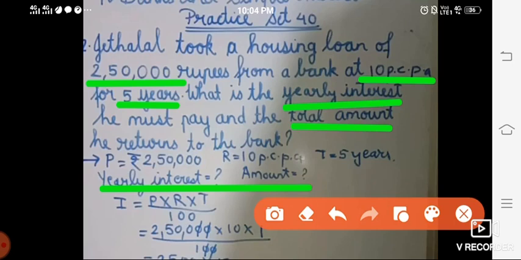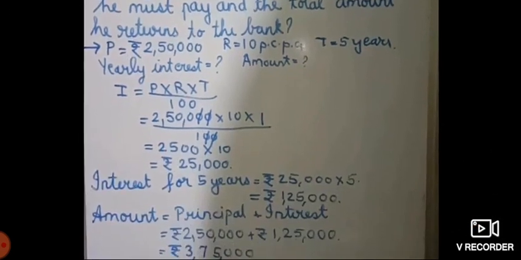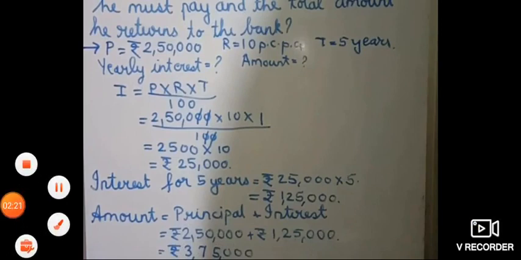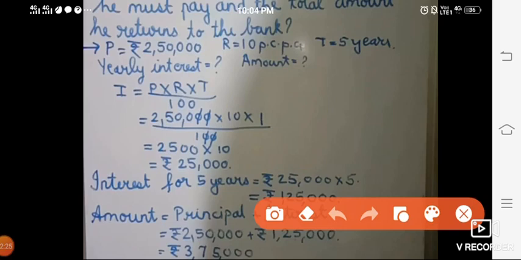Okay children, now after this, see what we have done. We have written interest formula because we had to find out interest. So yearly interest. Principal's value is substituted, rate of interest R is substituted, but time here we are writing 1 because 1 year. See, because we are finding yearly interest.